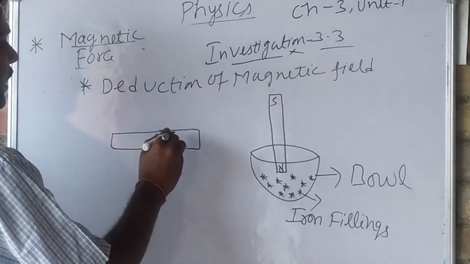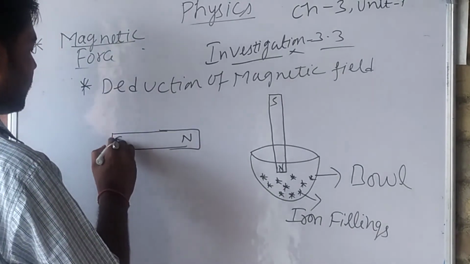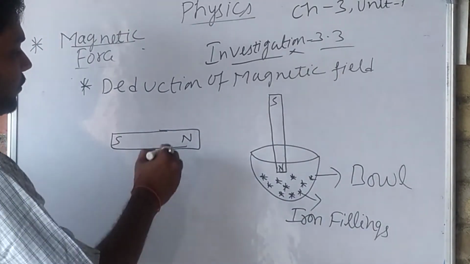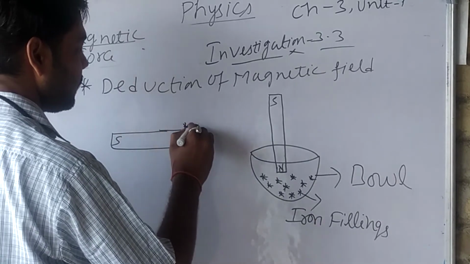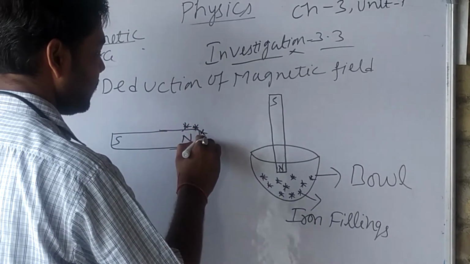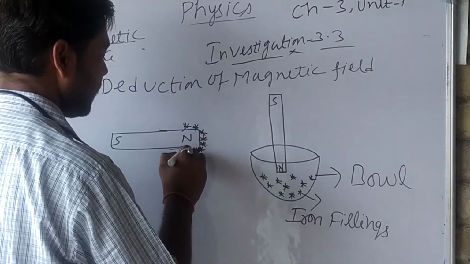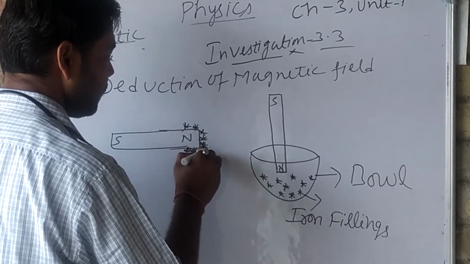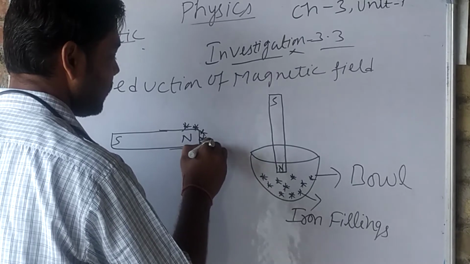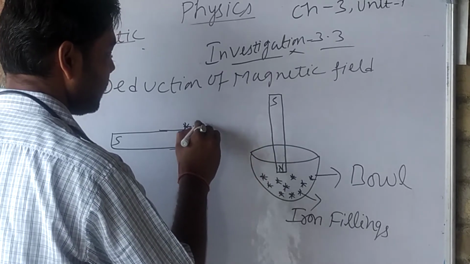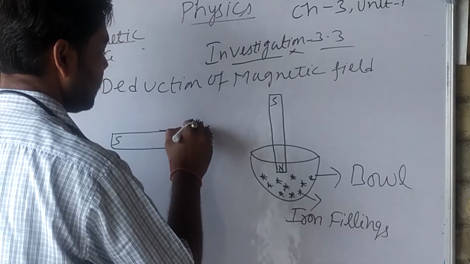After dipping this bar magnet, we will observe that the north pole will get attracted to the iron filings. Like this.